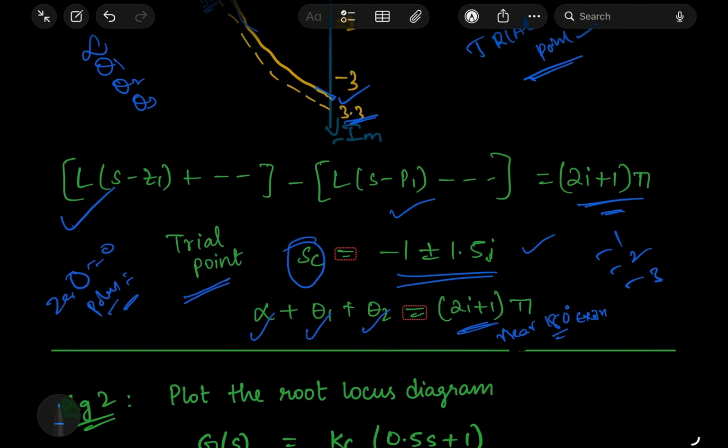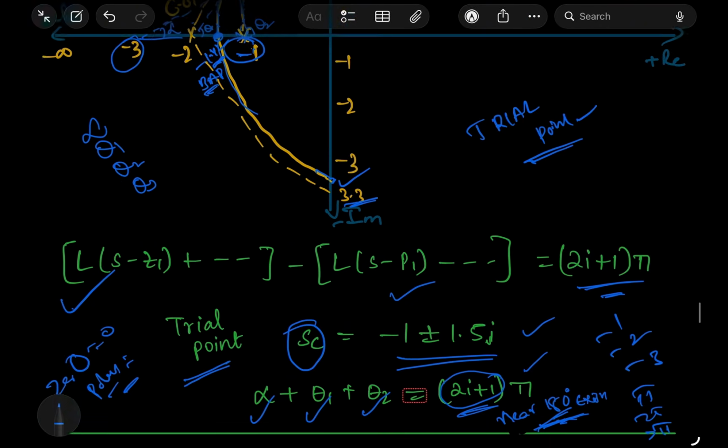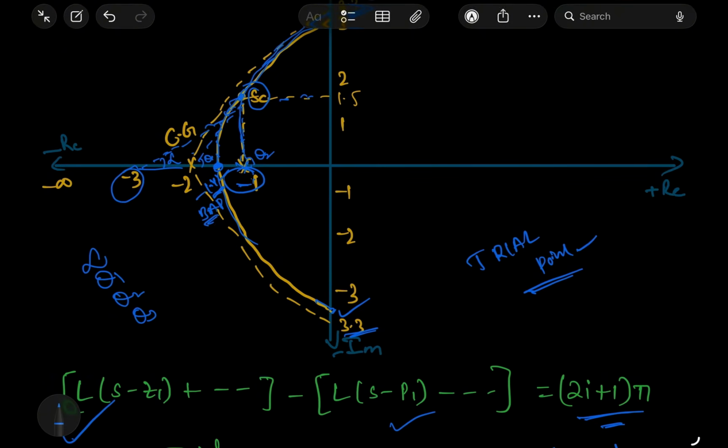Suppose you assume each of these values, for i equal to 0, 1 and 2. Then the result should definitely be near pi, that is pi, 2 pi or 3 pi, near 180 degrees. Then the point definitely lies on the root locus, otherwise you reject it. So now we identify the best point, and based on that you can draw the complete final root locus diagram.